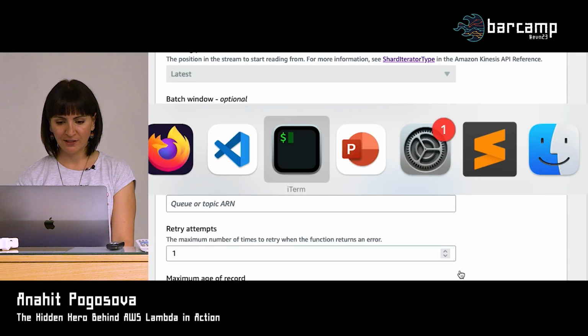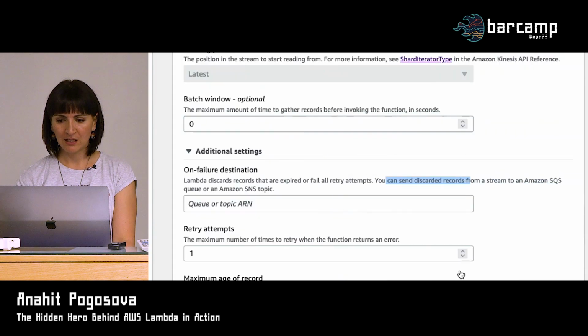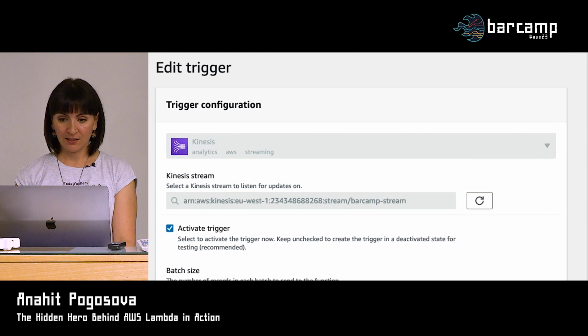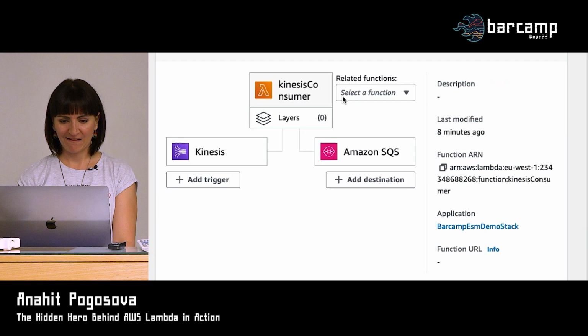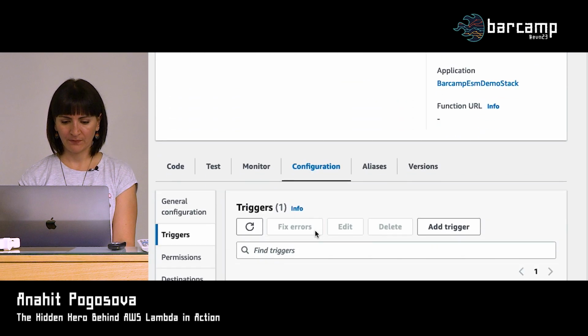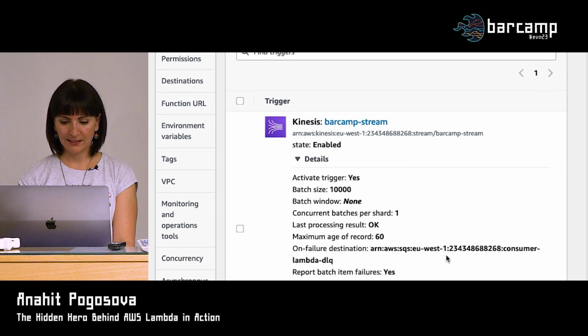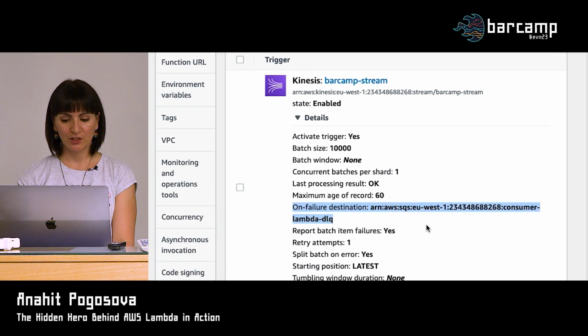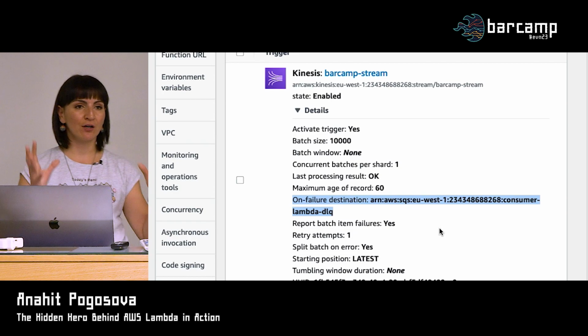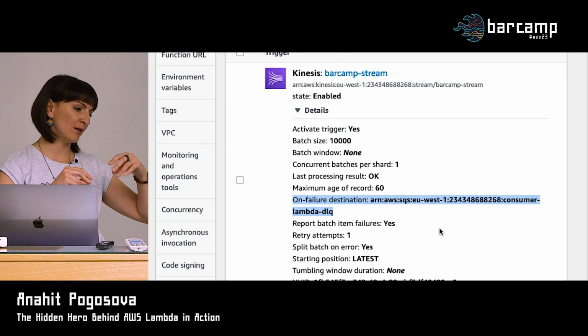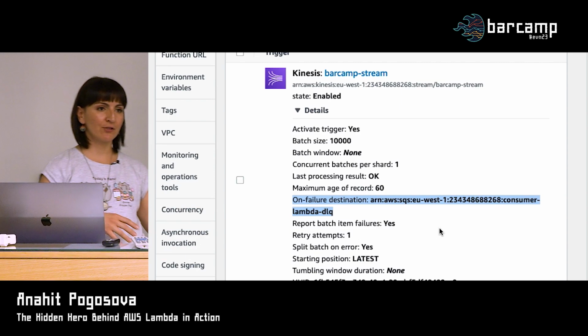Just let me see if this got updated. Yes, it did. Let's hope it actually did, which is not a given. Yeah, here we go. And here we can see that, yes, now we have an on-failure destination, which is our dead letter queue. And why I did it with CDK, because CDK actually also adds all the necessary permissions for your Lambda to write to dead letter queue.